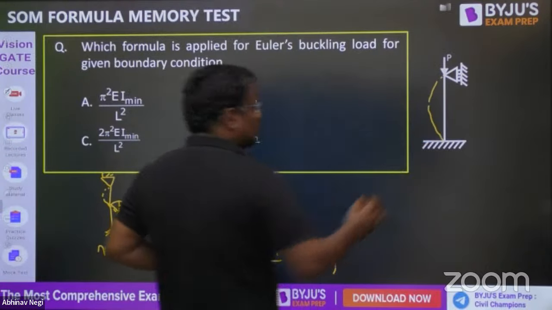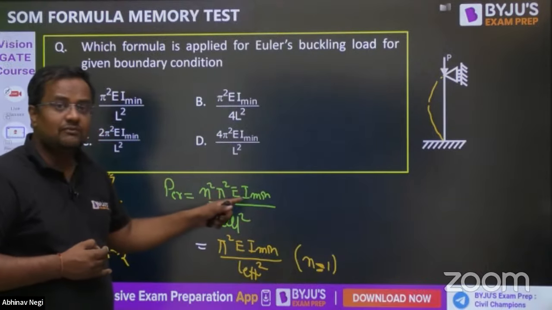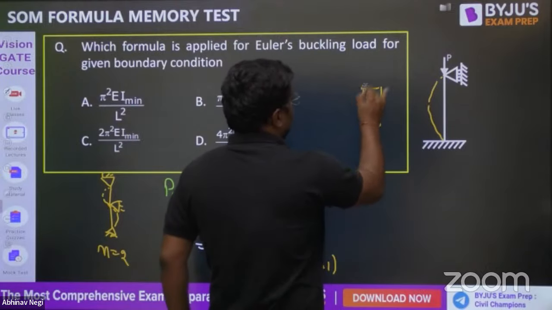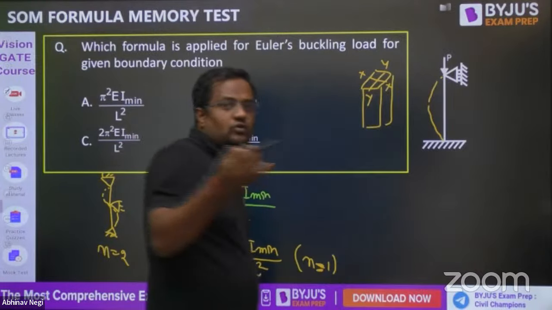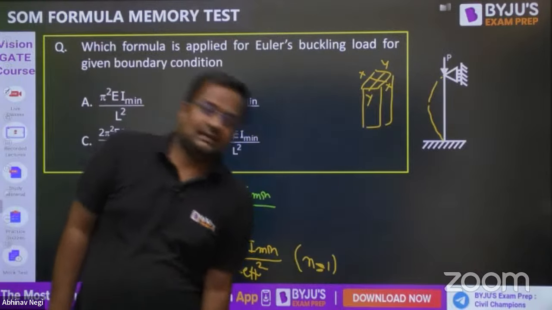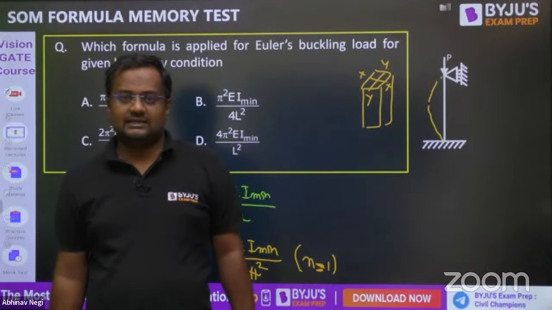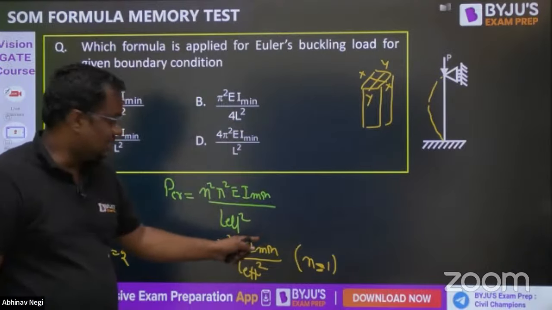L effective is the distance of 0 bending moment or distance between 2 contraflexion points. I minimum: if the cross section is rectangular, then I can be about xx also, I can be about yy also. So of course, guys, I can buckle like this also, I can buckle like this also. So I will take the minimum.